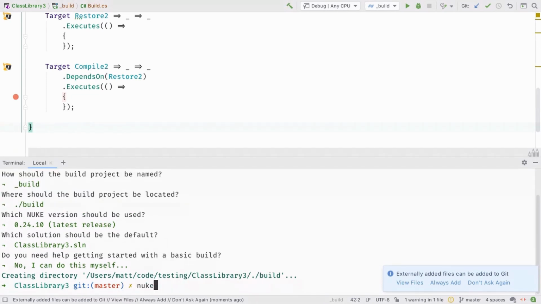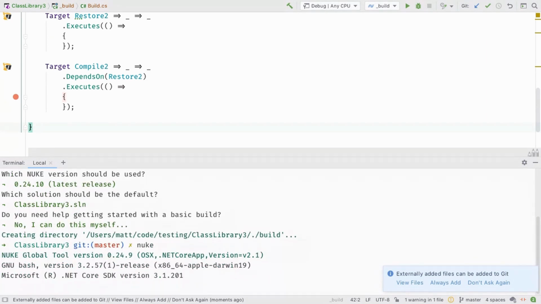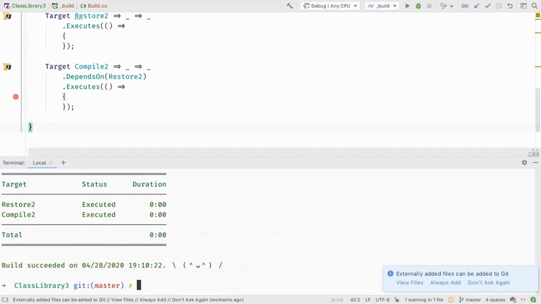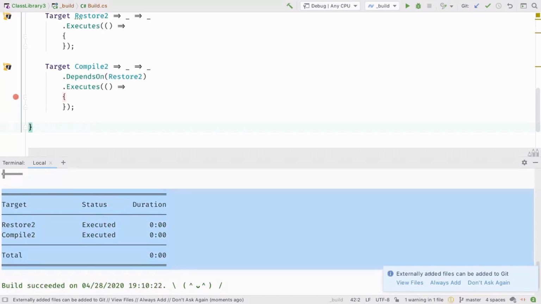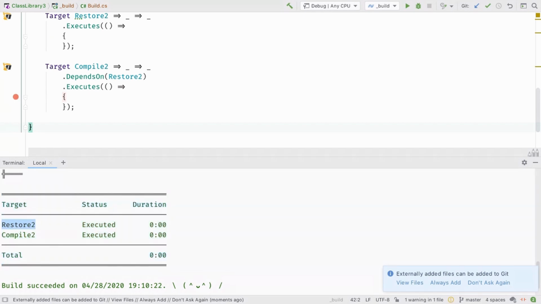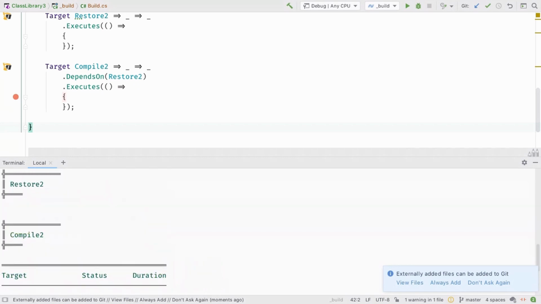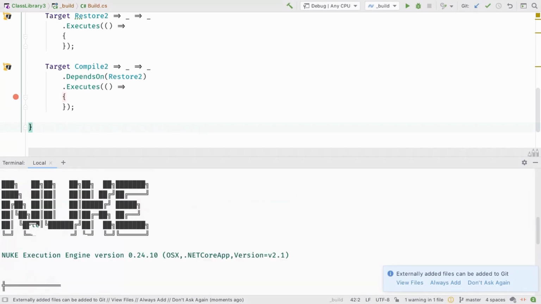Now what I forgot, and usually I want to show this first. If we execute Nuke again now, after we have set up everything, then the build just executes. And we also see at the end, we have some kind of summary that will tell us the status about certain targets, how much time it took for them to execute, and everything else, basically.